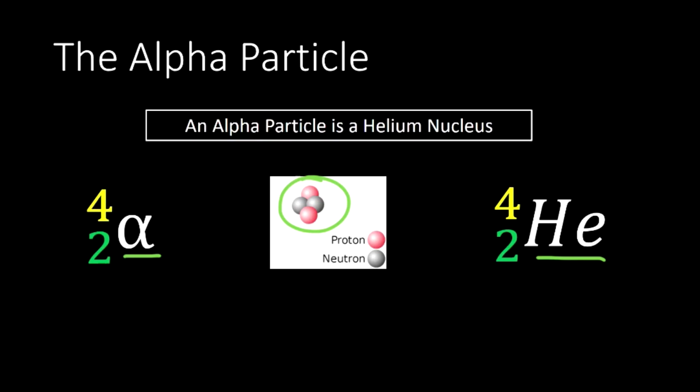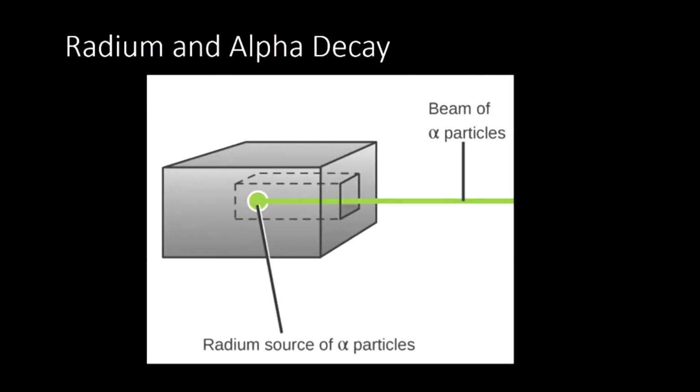Okay, so when we take a look back at our gold foil experiment, it's shooting a beam of alpha particles at the gold foil. Basically, it's firing nuclei at nuclei, which is kind of funny. All right, and where do those alpha particles come from? They come from radium. So inside our little alpha particle gun here, we have a radium source. How does radium make alpha particles? It does it through radioactive decay.